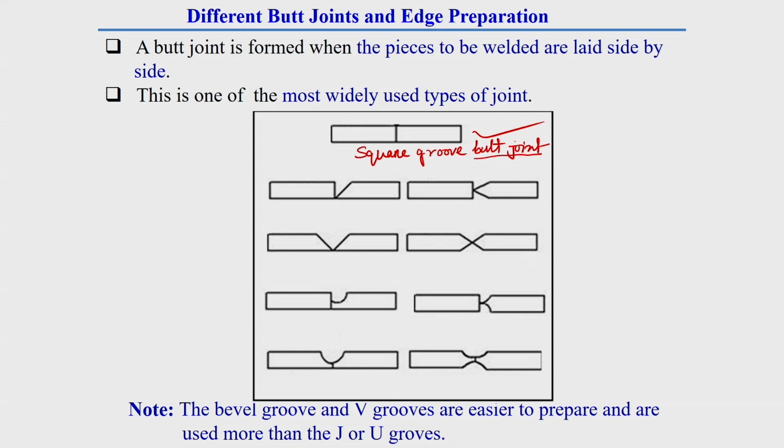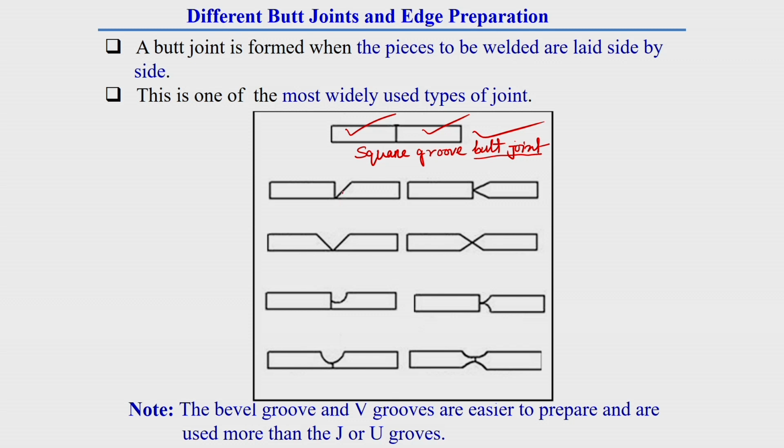Here, square edge preparation is used for which type of joint? Butt joint. Now before going into details about all these categories, we should know what a butt joint is. A butt joint is formed generally when the pieces to be welded are laid side by side. Here this piece and this piece are laid side by side. So all the weld joints we are showing here are butt joints, different types of butt joint.